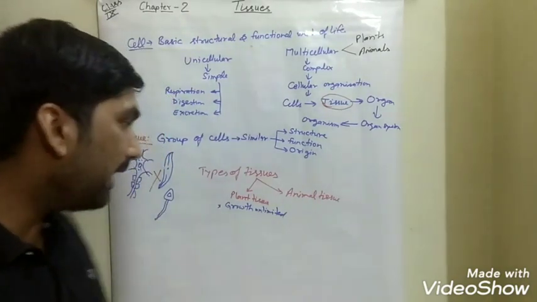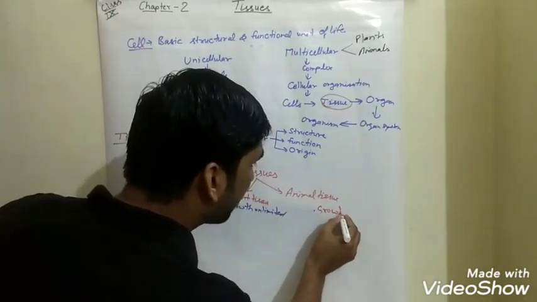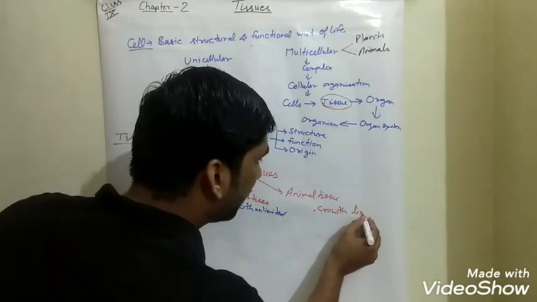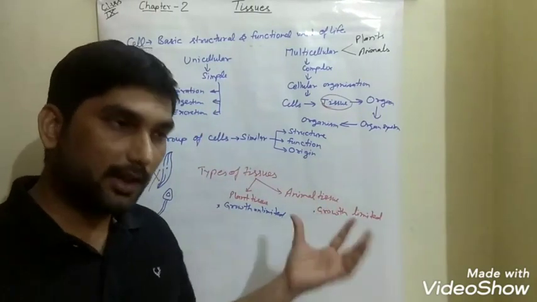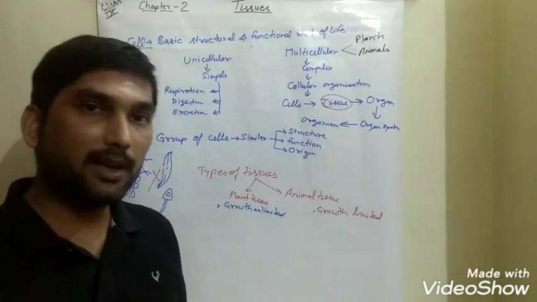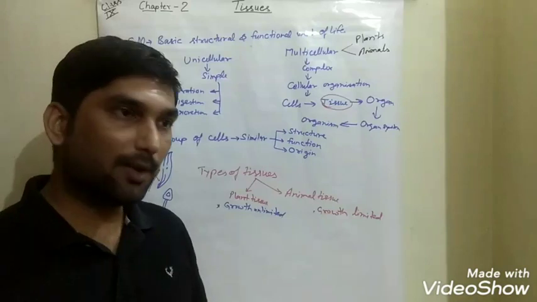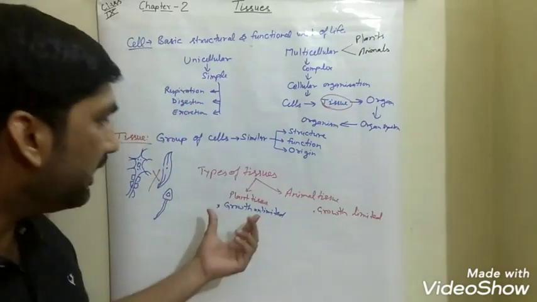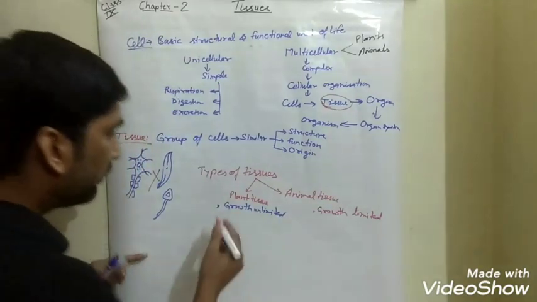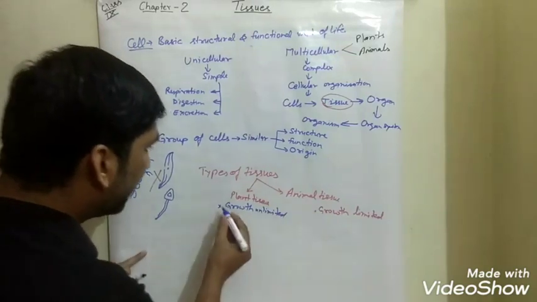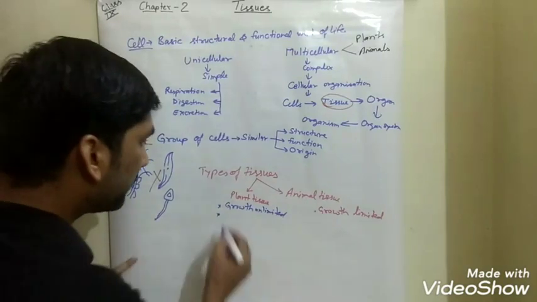But when we consider animals, in animals the growth is limited. Animals represent limited growth till a specific period during their lifespan. Animals attain their maturity and body size, and after that they do not grow in size. But plants grow all the time throughout their lifespan. Another difference in plants and animals is that plants are not able to show locomotion.